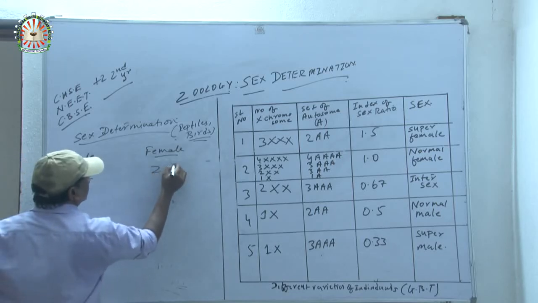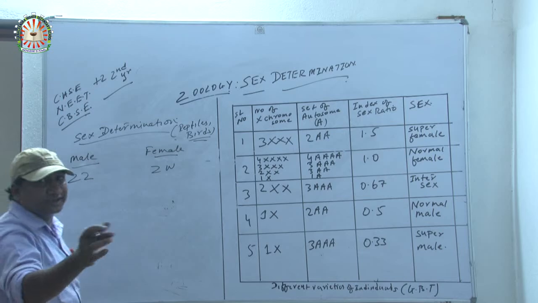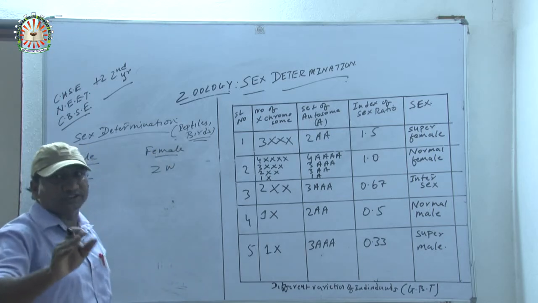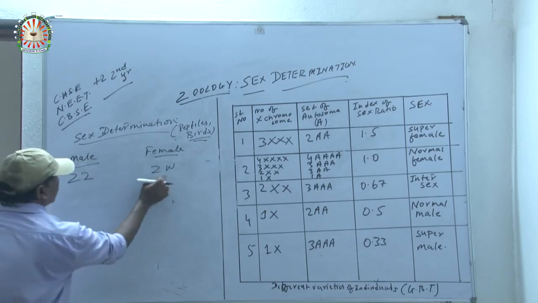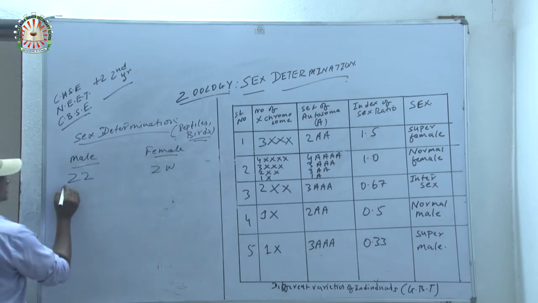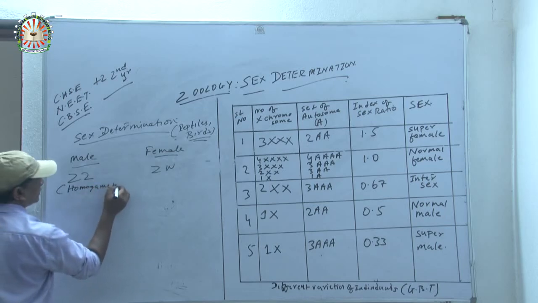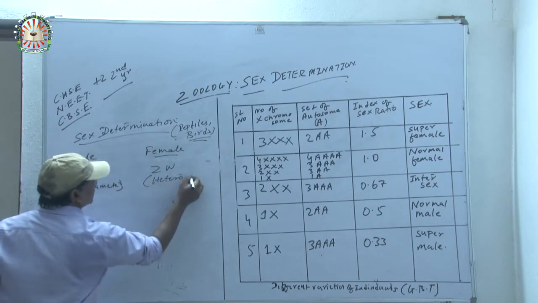ZZ, ZW. So ZZ is homogamete and ZW is heterogamete.